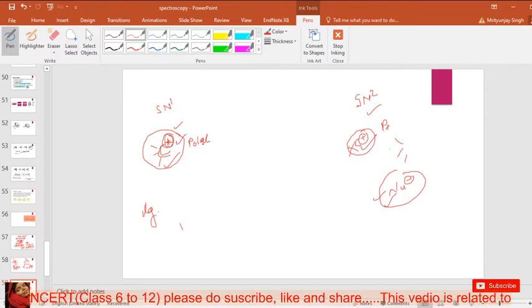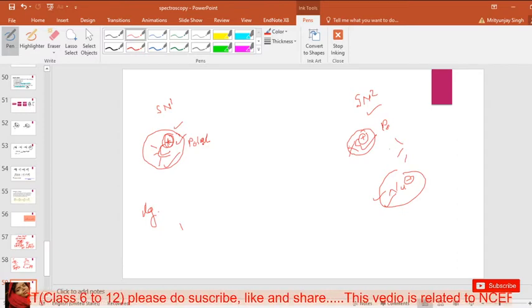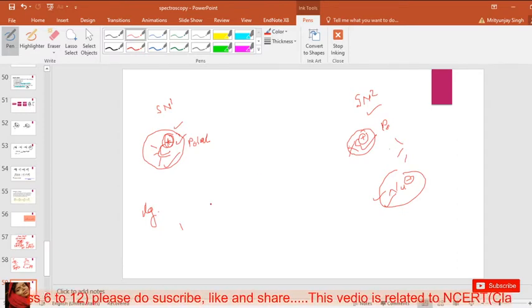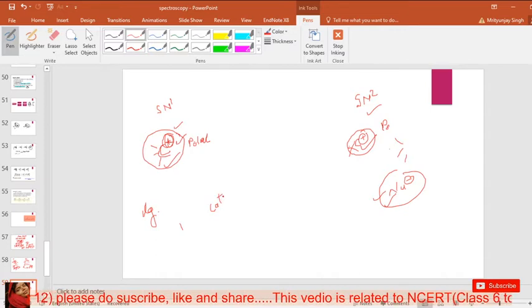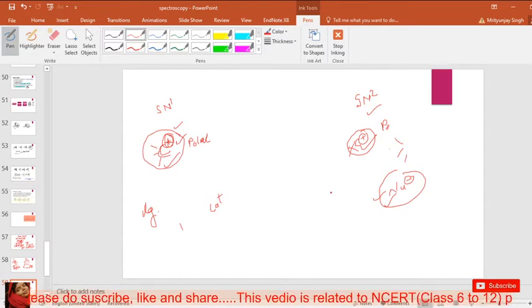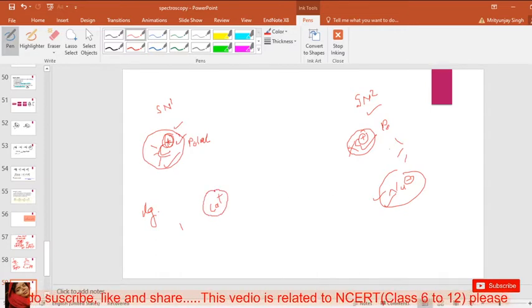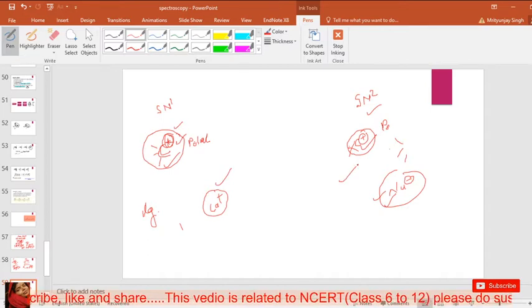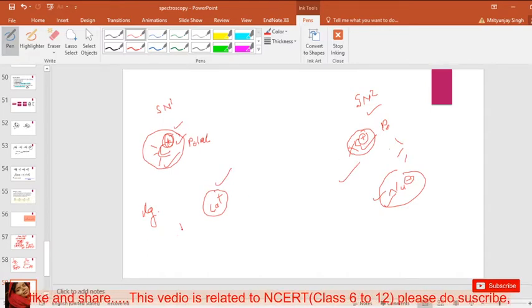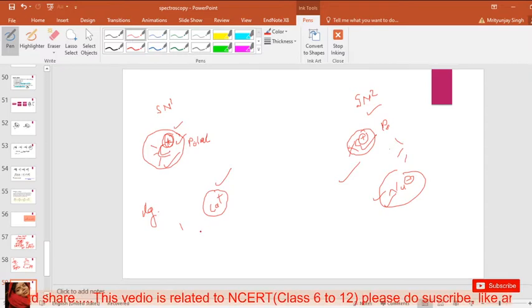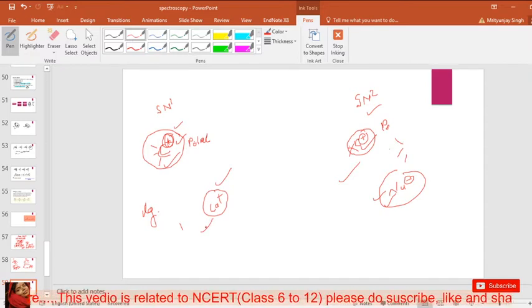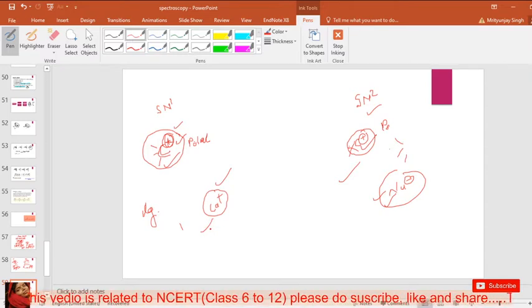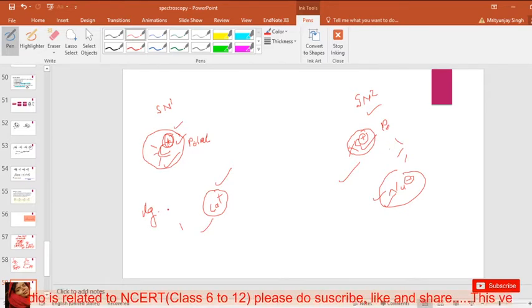Next is the difference in catalysts. A catalyst increases the rate of reaction of SN1 and SN2 reactions. So which type of catalyst is important for SN1 and which for SN2? A Lewis acid type of catalyst is important for the SN1 reaction, because that type of catalyst increases the rate of reaction of the SN1 reaction.